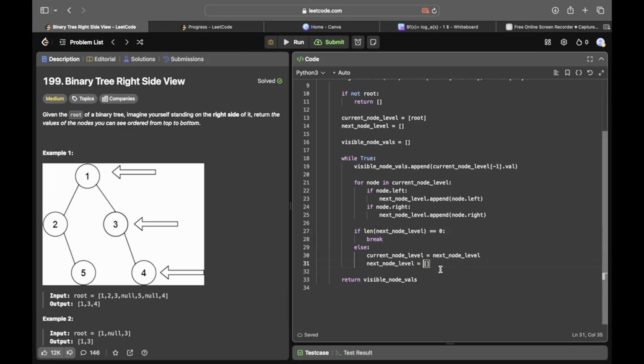But assuming that there is at least one node in the next node level, we're going to set current node level to next node level. We're basically going down one step on the tree, and we're going to reinitialize next node level to an empty list. And we're going to keep doing this until one of the next node levels gets 0 nodes. And then after we're done, we're just going to return visible node vals, which keeps track of all the rightmost nodes for every single layer.